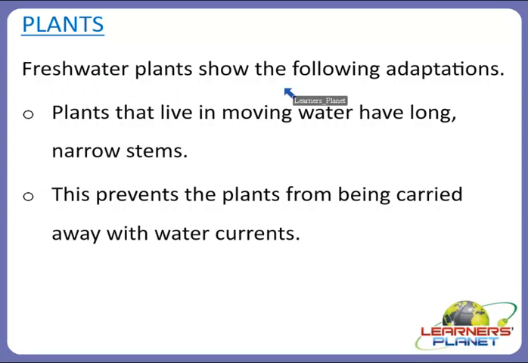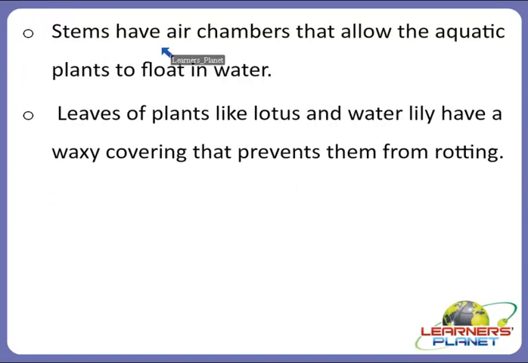There are freshwater plants which show the following adaptations. Plants that live in moving water have long, narrow stems. This prevents the plants from being carried away by water currents, so they will stay in their place. The stems have air chambers that allow the aquatic plants to float in water. So there are plants that float in water, and they are known as floating plants. Even the leaves of plants like lotus and water lily have a waxy covering that prevents them from rotting.